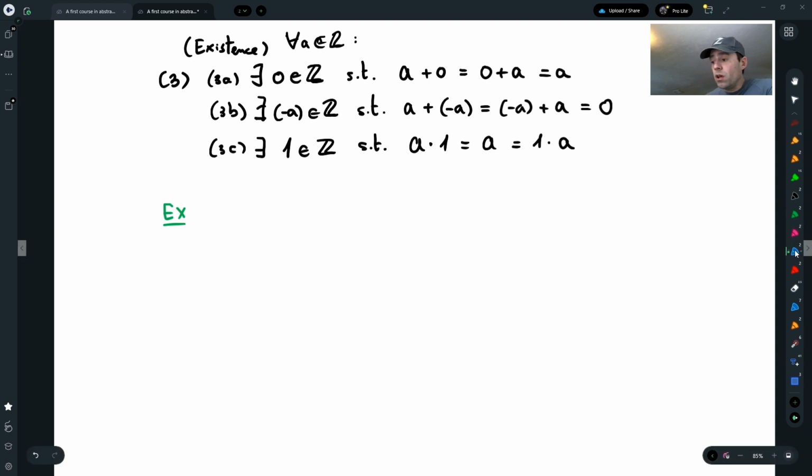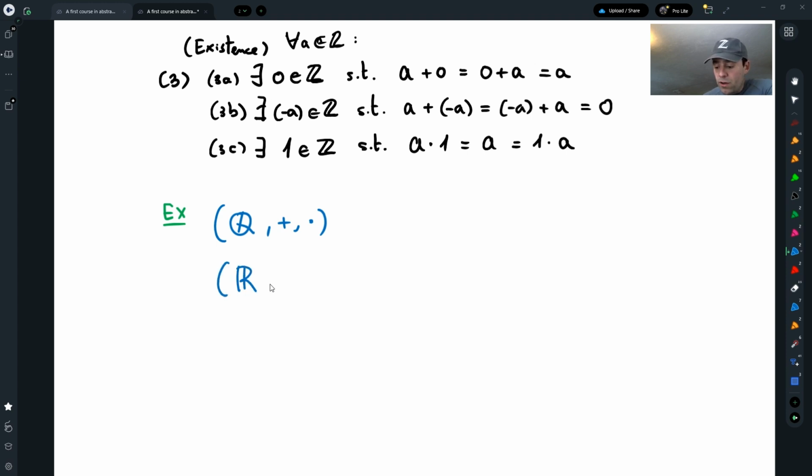For example, the rational numbers and their addition and multiplication have two operations. The operations are commutative, associative, distributive, and we have a 0, we have additive inverses, and we have a 1 in Q. So this is no different from the integers in this respect.